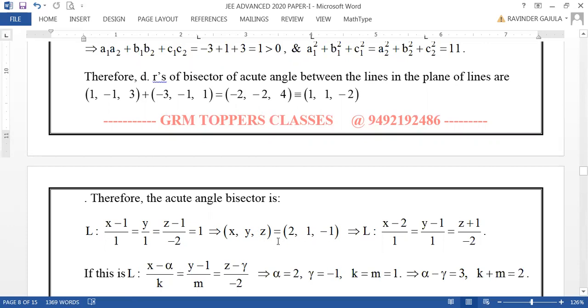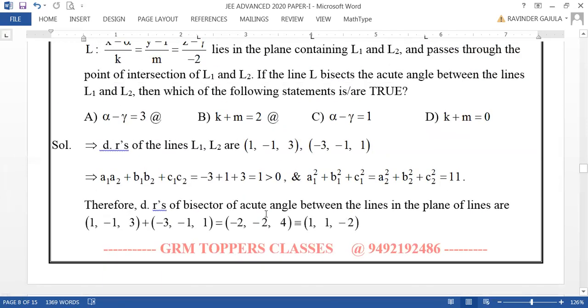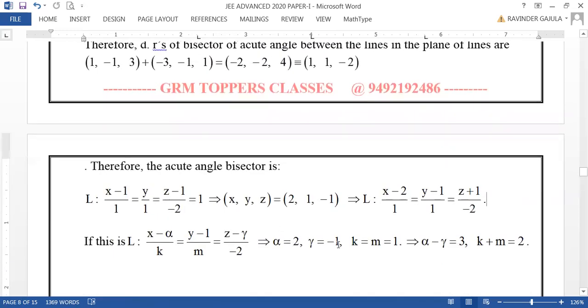Now, the equation of line can be taken as x minus 2 by 1, y minus 1 by 1, and z minus of minus 1, z plus 1 by minus 2, which will be exactly same as x minus alpha by k, y minus 1 by m, z minus gamma by minus 2. Now you can compare and get the values of alpha, gamma, k, m. Now, what are the options here? Asked for alpha minus gamma equal to 3. That is correct, because alpha is 2, gamma is minus 1. Alpha minus gamma is 3.